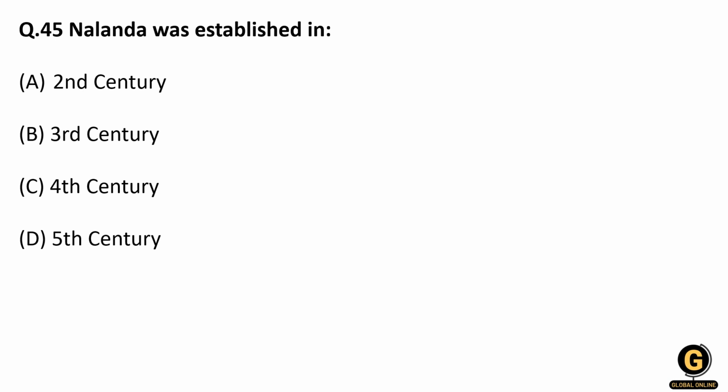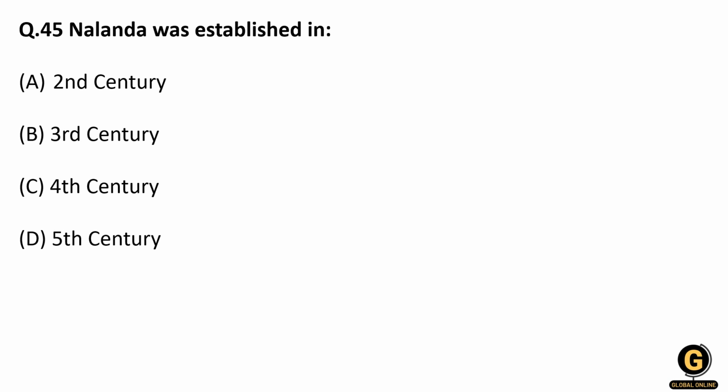Now the question is, Nalanda was established in which century? So friends, Nalanda was established in the year 427 AD. Remember 427 AD, that means it is in the 5th century, and it was established under the Gupta dynasty, and the king was Kumar Gupta.